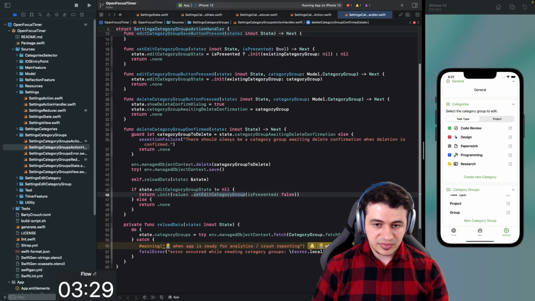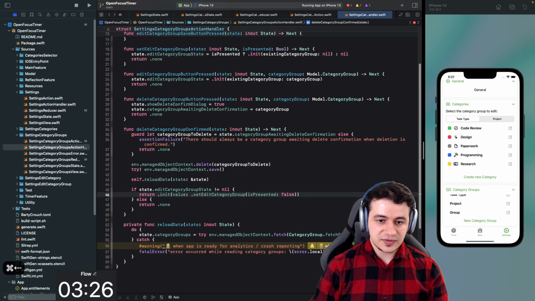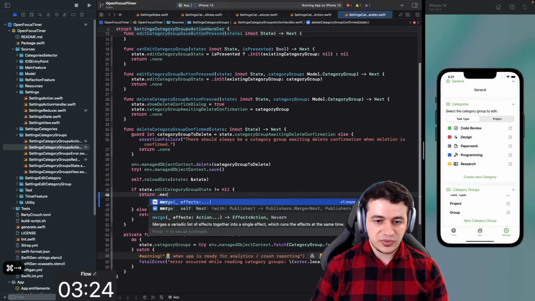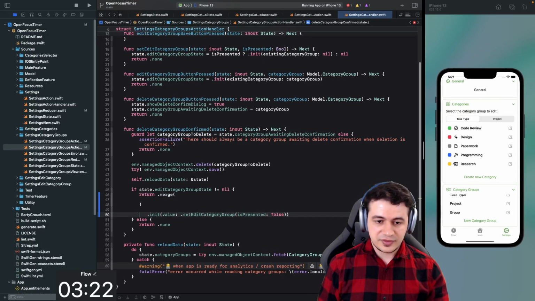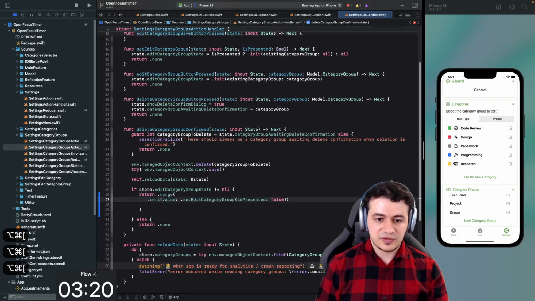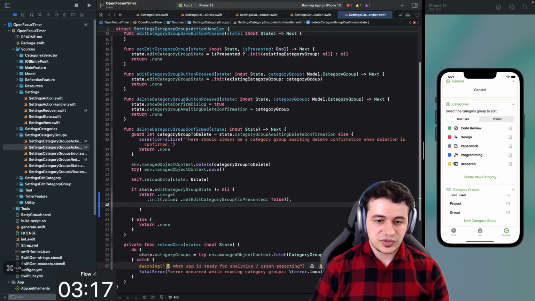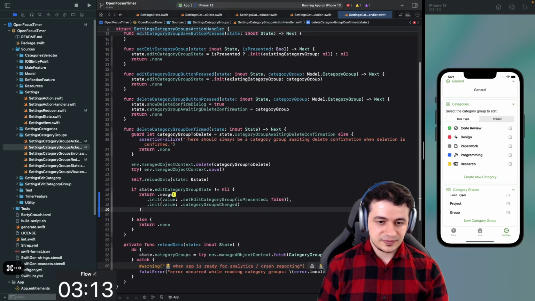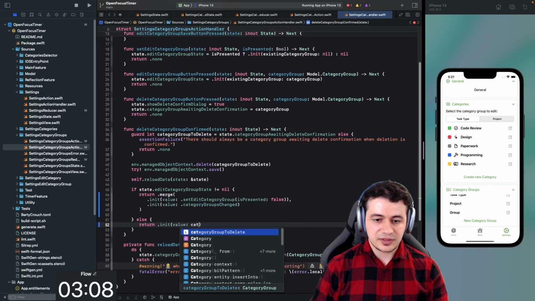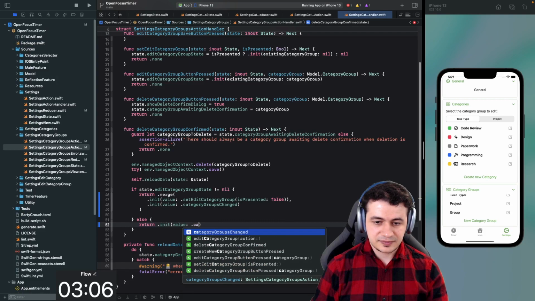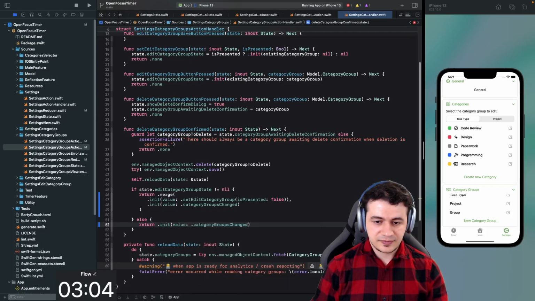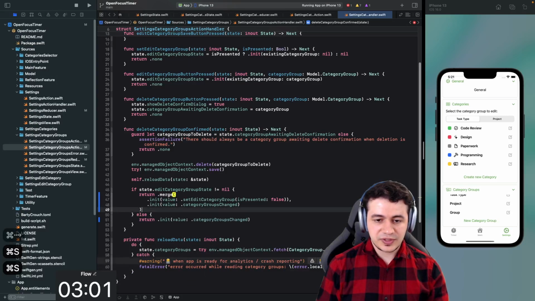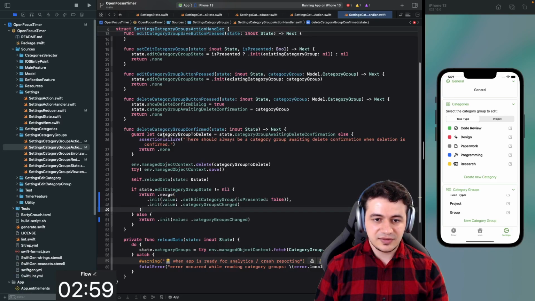So we can basically say return this, but merge it with this other thing that we're going to send here as well, which is category groups changed. And instead of returning none here, we're going to return category groups changed. Oops. All right, so now we are forwarding here when something gets deleted. So delete category group when that is confirmed.